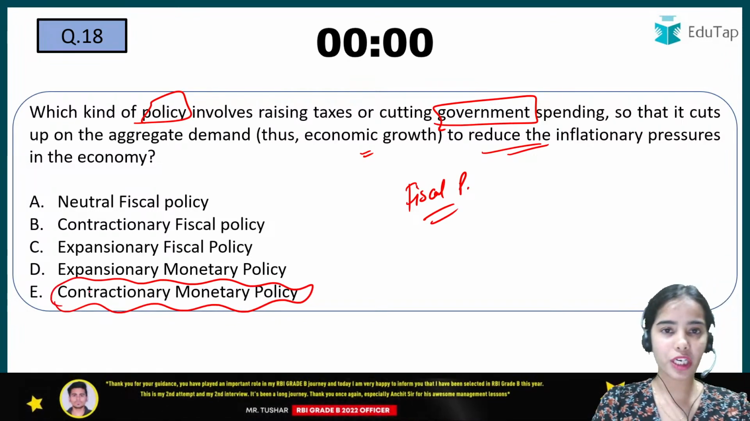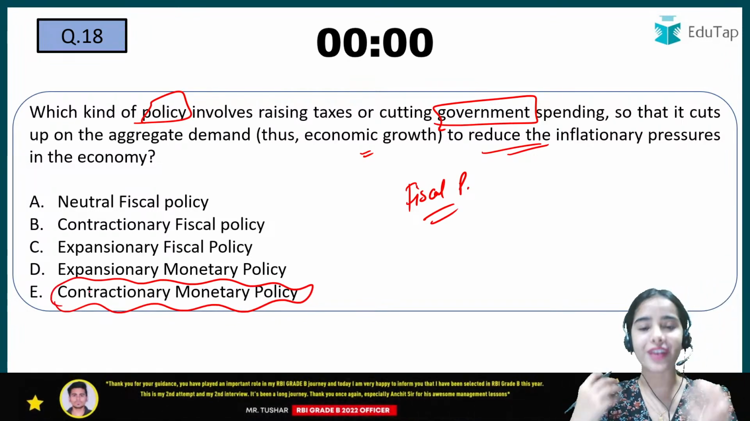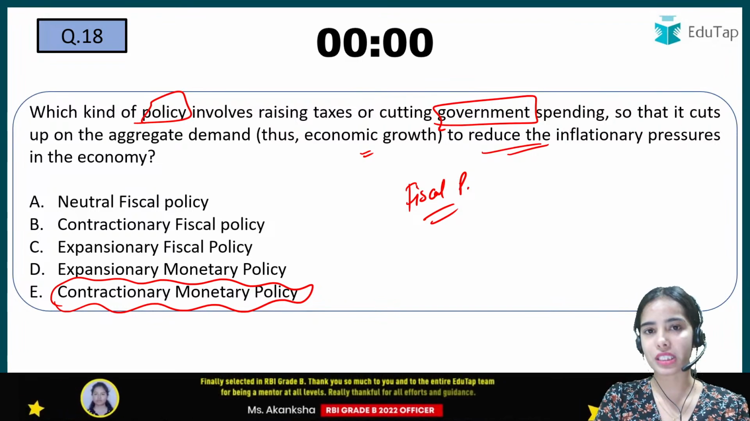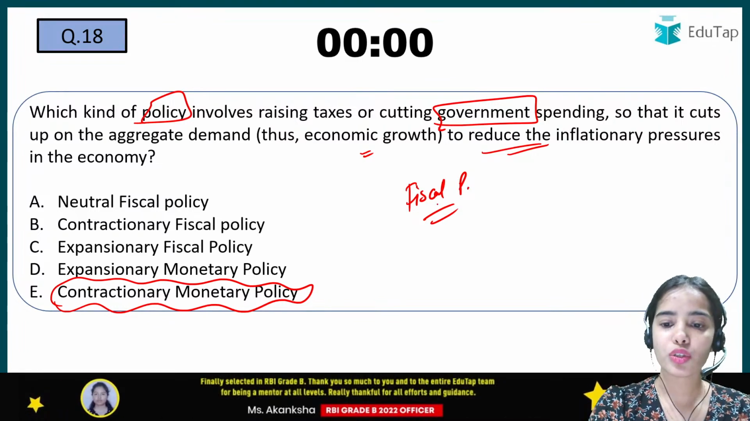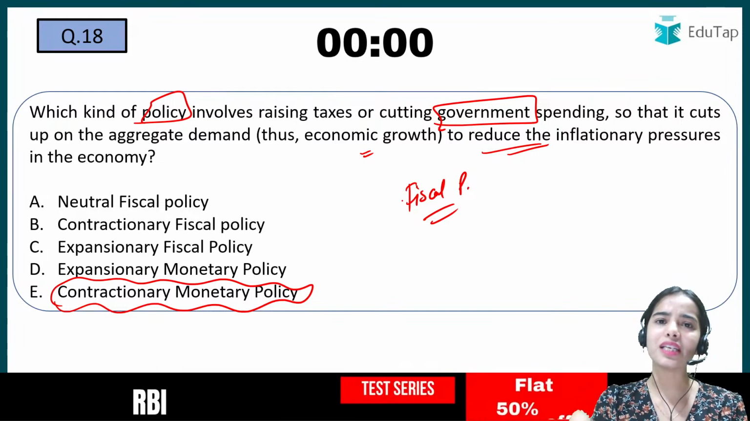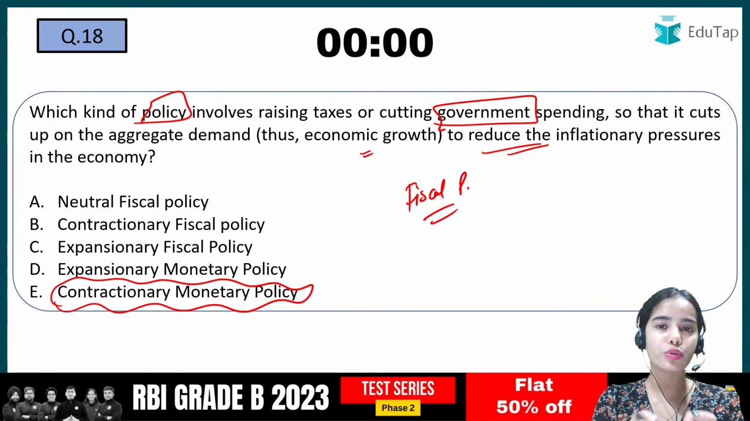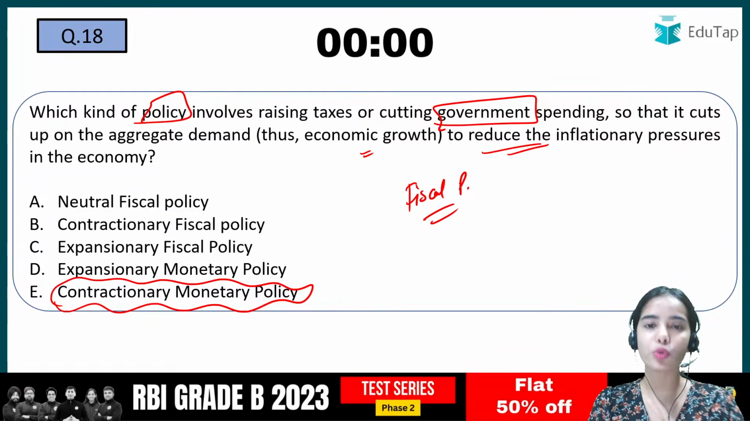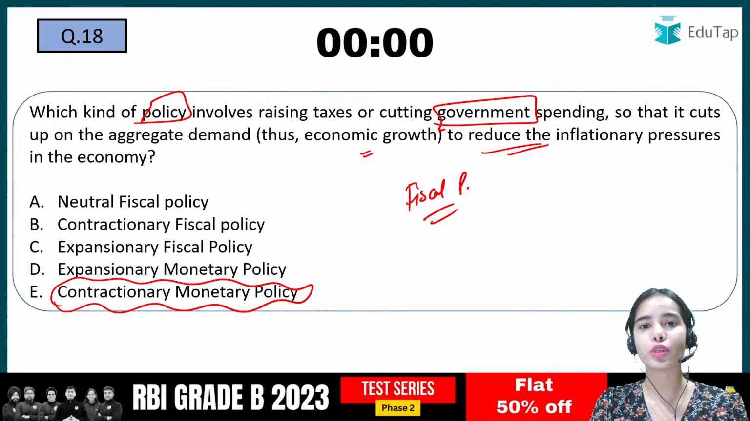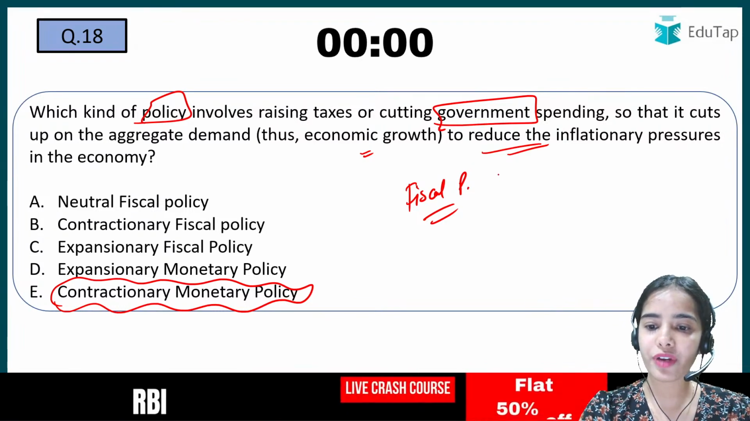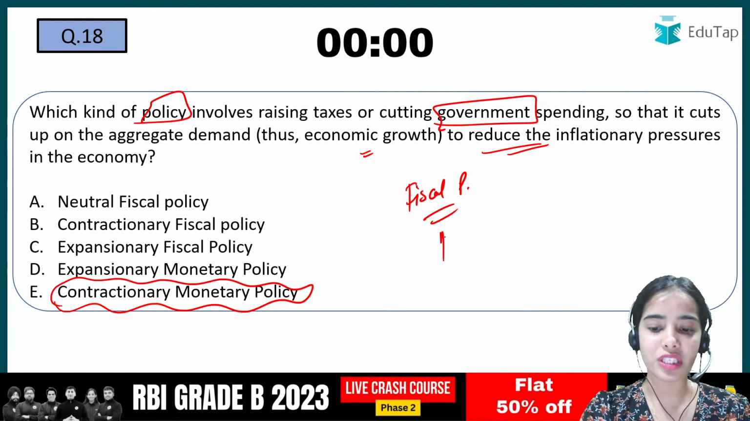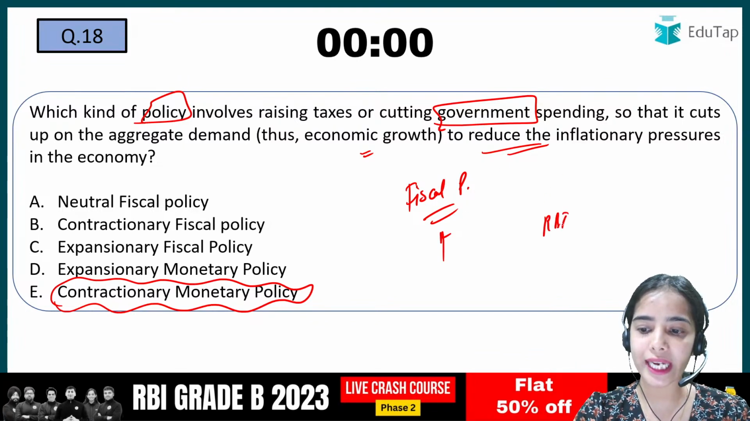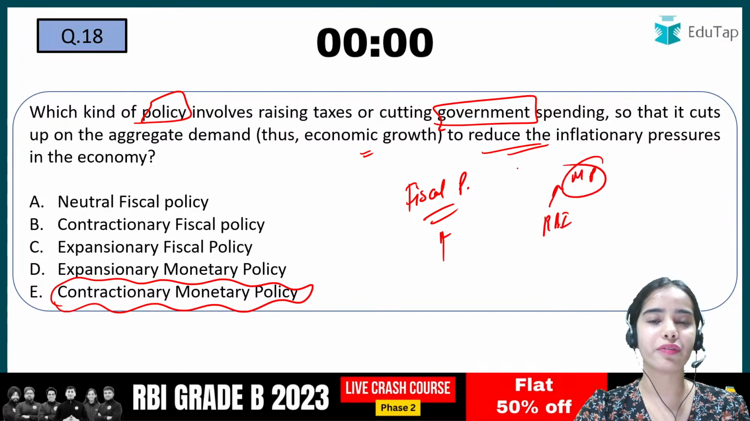See, in the examination, I know that you will want to be very fast and you can make such mistakes. So be very careful. I know that this is a very easy question and you know about it. So do not make mistakes when you know the answer and the concept. Whenever we talk about the government, it is fiscal policy. Whenever we talk about RBI, it is the monetary policy that we are talking about.